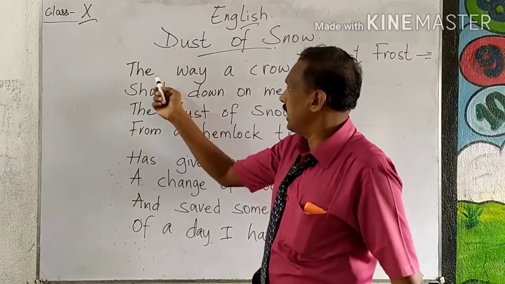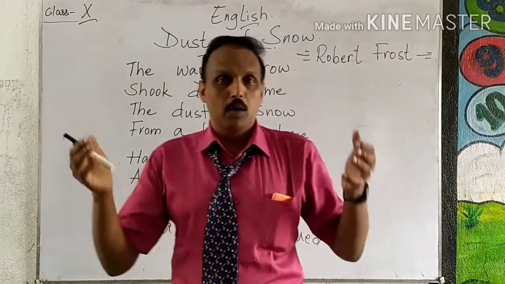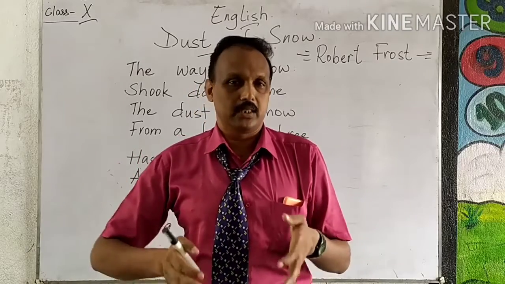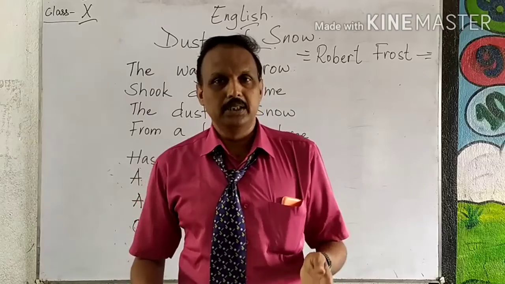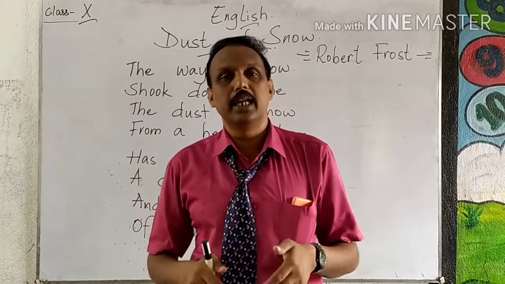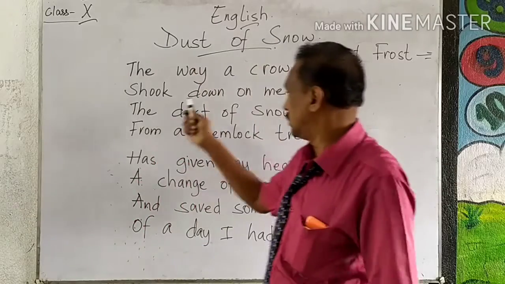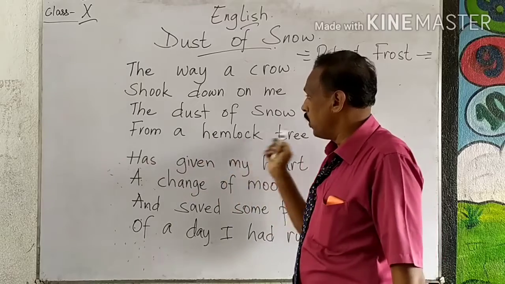Here, what does the poet say? The way a crow shook down on me the dust of snow. When the crow came and sat, we can imagine the poet was sitting on a bench outside in a park under a tree. Suddenly a crow would have come, and when it shook its feathers and wings, the dust of snow came from a hemlock tree.